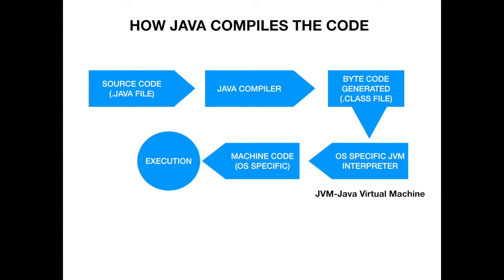Why is it called bytecode? Because each character in bytecode takes 1 byte to be stored in the hard disk. That's why it was given the name bytecode.